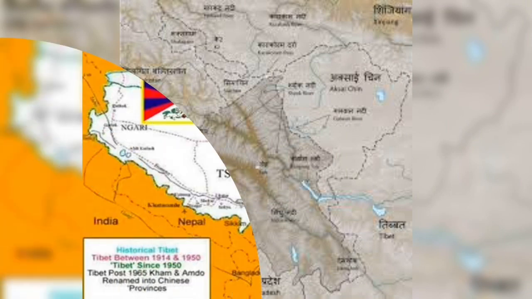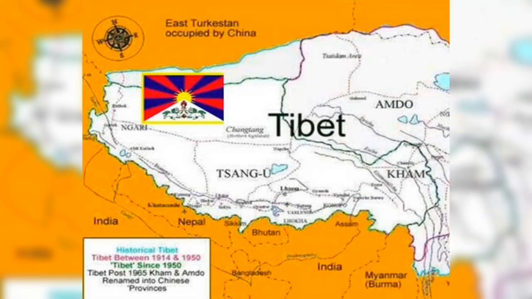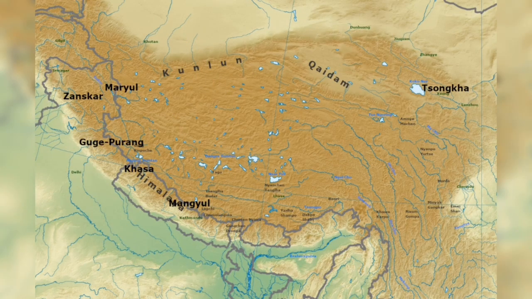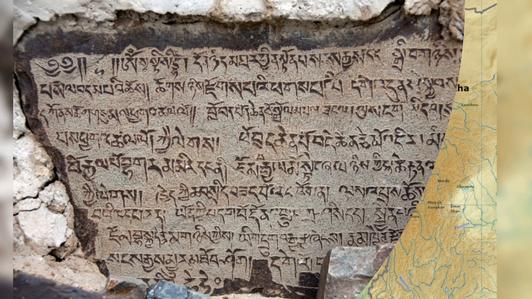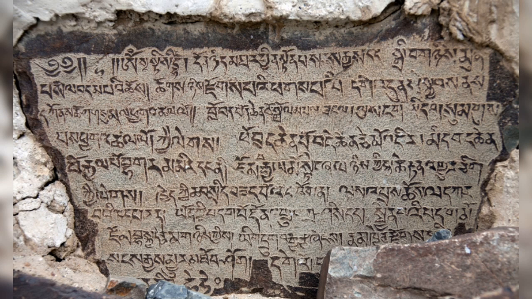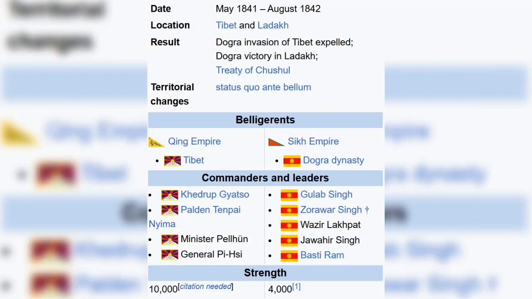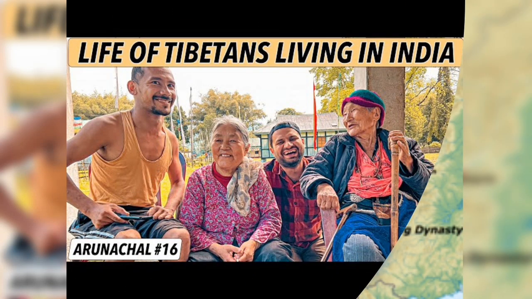A convention between Britain and China took place in 1890 at Calcutta relating to the boundary of Sikkim and Tibet, but Tibet did not recognize it as there was no representative of Tibet in the convention, and the convention remained dead. This shows that Tibet had the power to make treaties with foreign countries. This is against the Chinese claim that Tibet had no right in foreign affairs. Friends, I have already told you about some important treaties done by Tibet or on behalf of Tibet. This clearly shows the right of Tibet relating to foreign affairs.